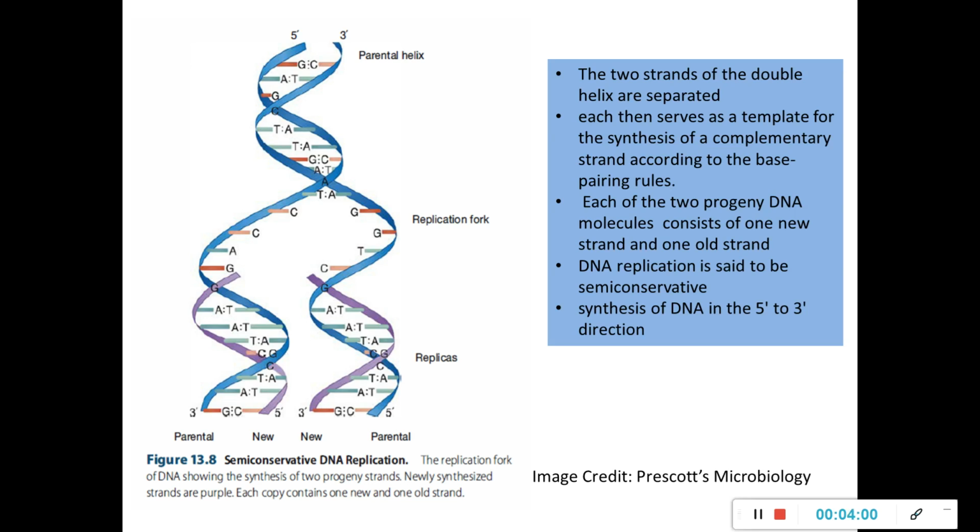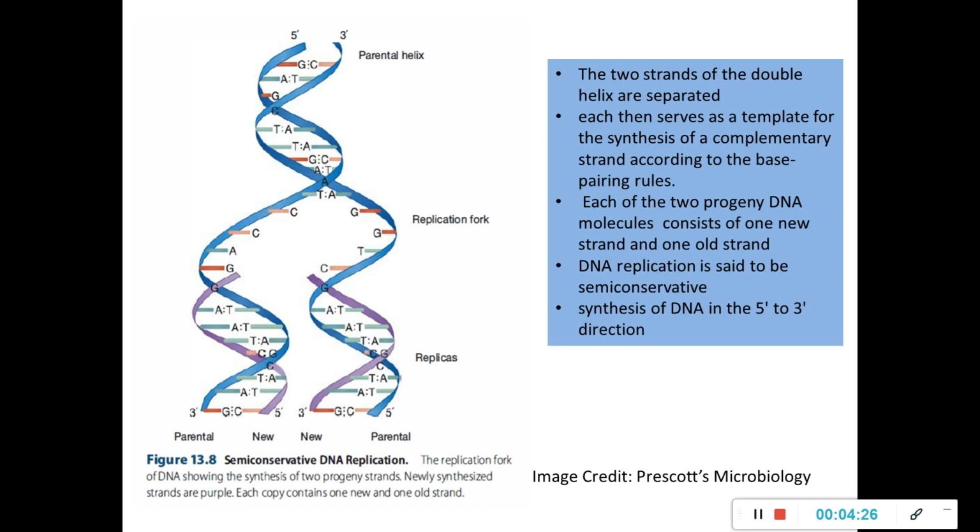Each of the two progeny DNA molecules consists of one old strand from the parent as well as one new strand. As a result, DNA replication is considered semi-conservative.